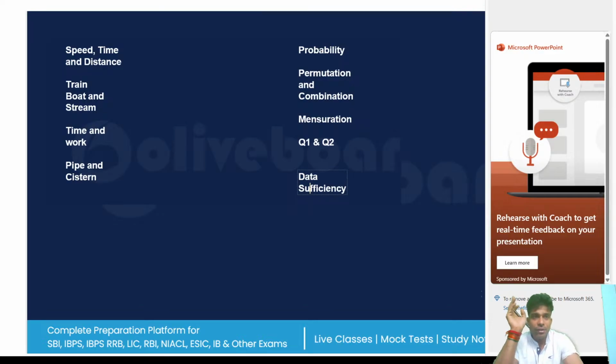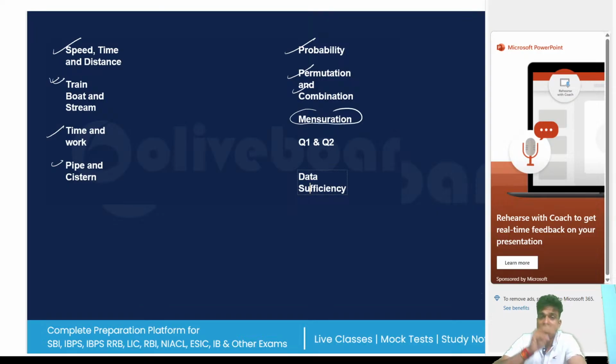Now when you know time, speed, distance, why don't you know trains and boats? These are under one roof. Then time and work and pipes and cisterns. You can see that these are correlated: speed, time, distance, trains, boat and stream, time and work, pipe and cistern. If somebody knows time, speed, distance, he should know trains also. He should know boat and stream also. If somebody knows time and work, they should also know pipes and cisterns. If you know probability, you should know permutation and combination. Mensuration is totally different.